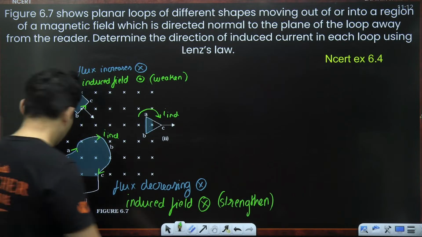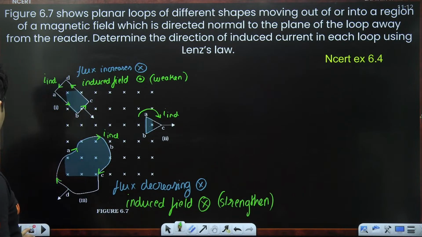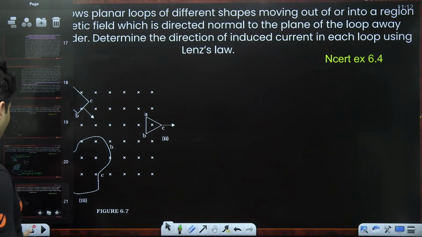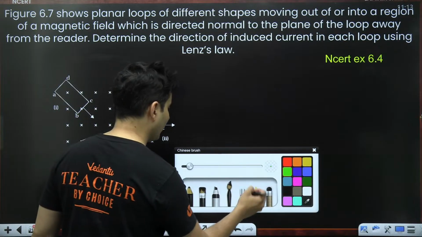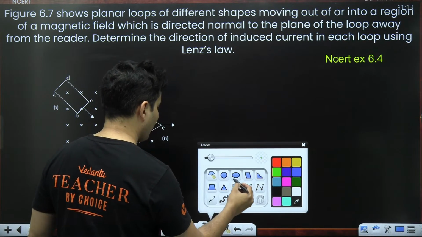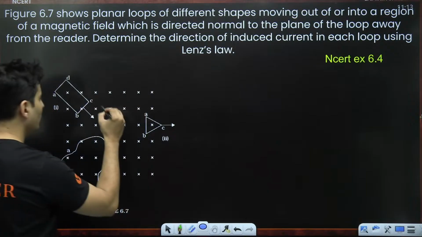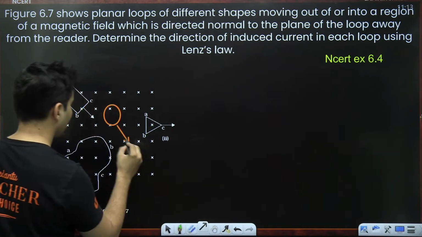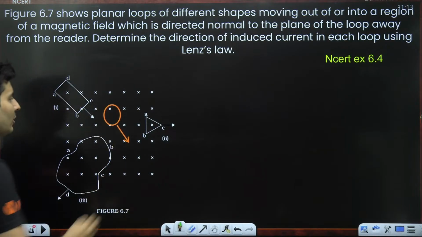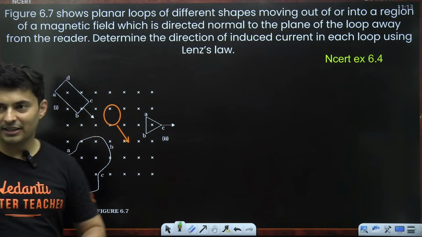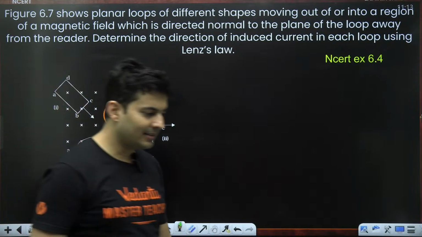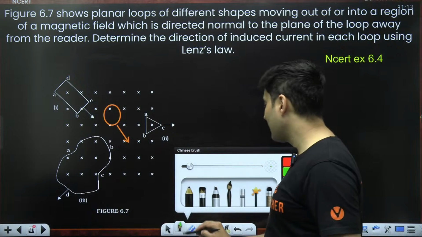Okay, there is one peculiar case which I want to discuss. Tell me what would happen if I made another new loop over here, and this loop is traveling here. Tell me, guys, in this particular loop, which direction will the current be induced? It's completely inside.